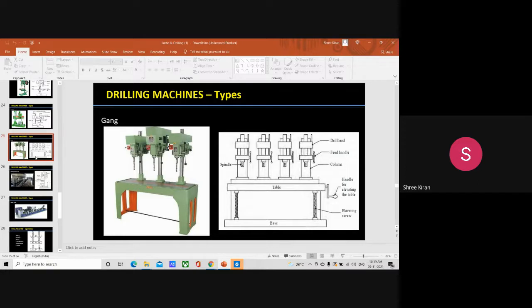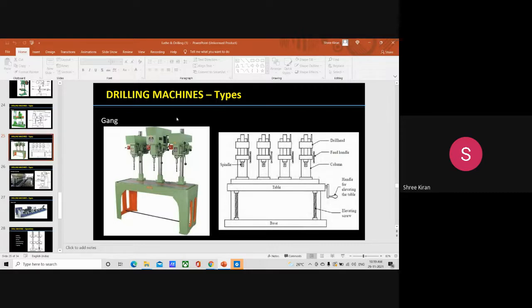This type of machine is mainly used for high production work, to attain an enormous number of products in a very short time, where all the processes are identical to manufacture a large number of products. So 4 to 6 drill heads are placed side by side with a common table and a base. The drill heads have separate driving motors. Each drill is set with different tools for different operations.